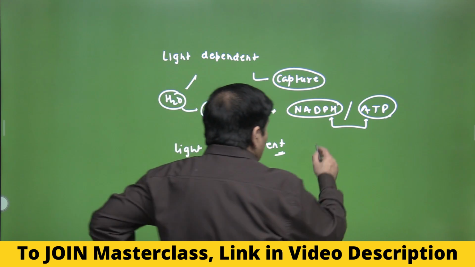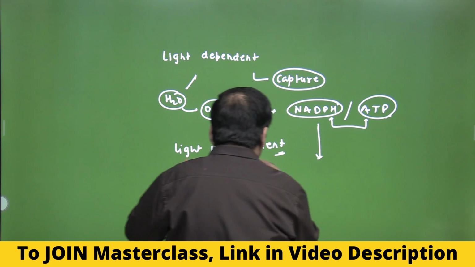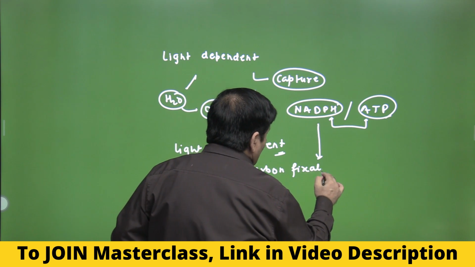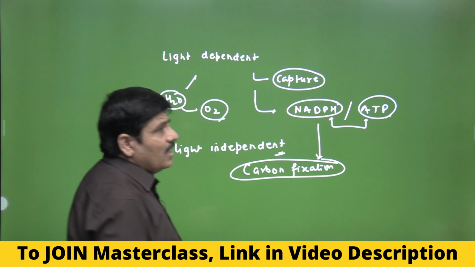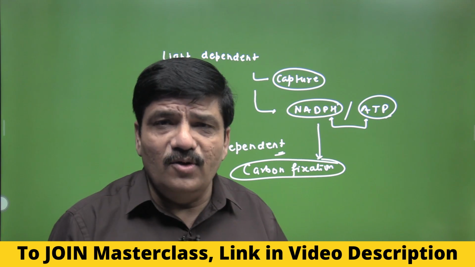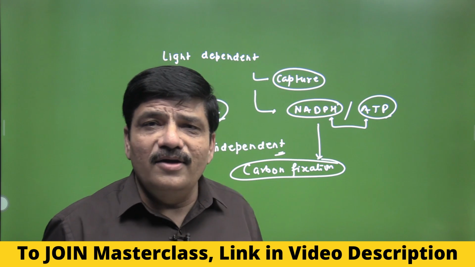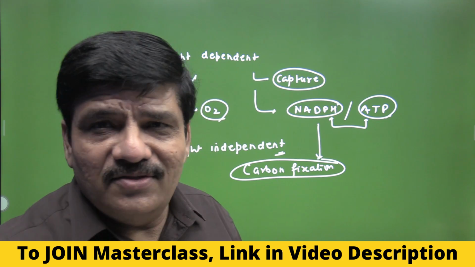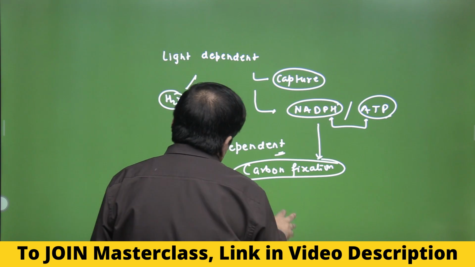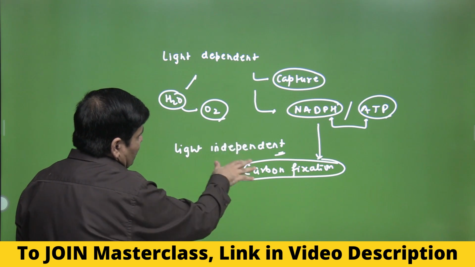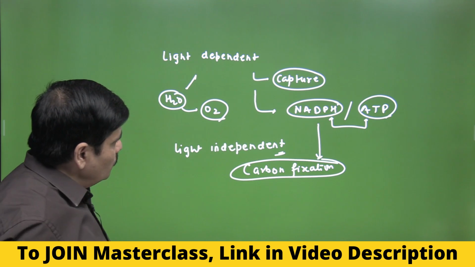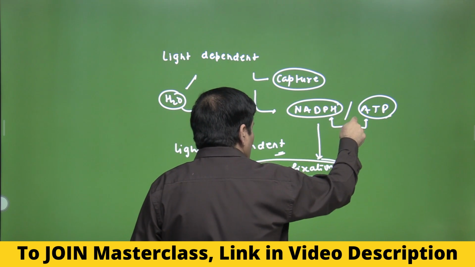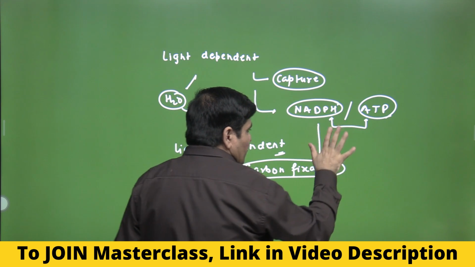And as long as NADPH and ATP are available, this thing can happen. Here actually carbon fixation takes place. The inorganic carbon in the form of carbon dioxide gets converted into organic carbon, G3P, and ultimately into glucose, and the plant can translocate sucrose and store starch. This is beyond the importance here, but this is basically understanding the two phases of photosynthesis. Now please remember, when I say that as long as these are available, this can go on irrespective of the presence of light or not.